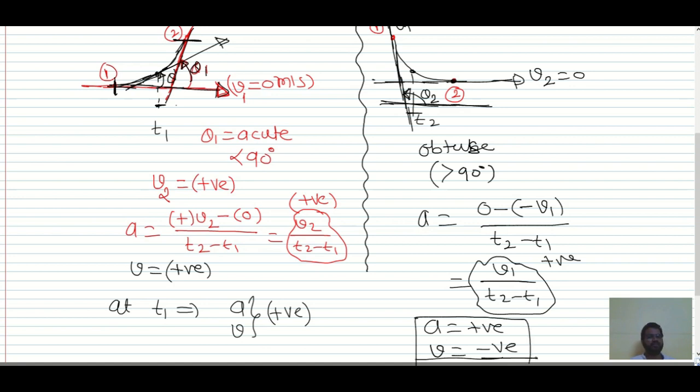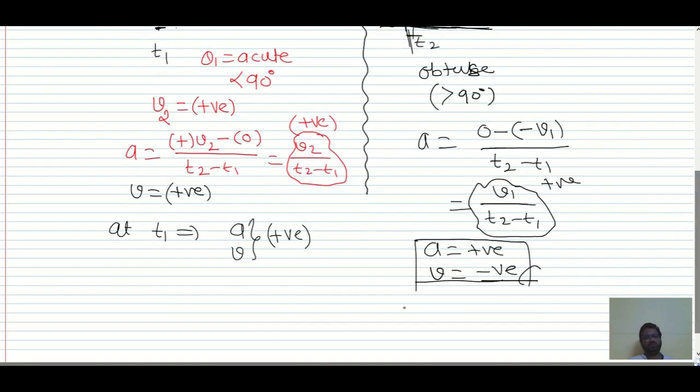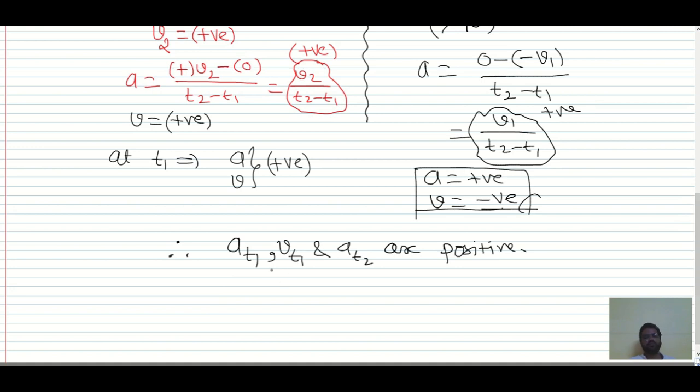So you can write at t1, that is at t1 comma v(t1) and at t2, are positive and v(t2) is negative.